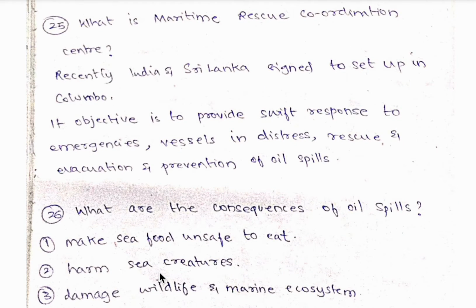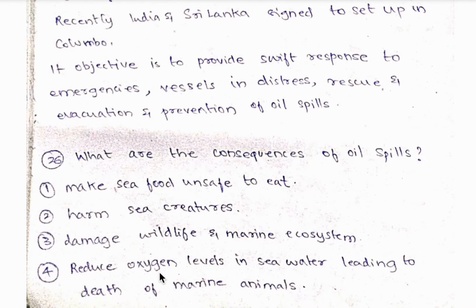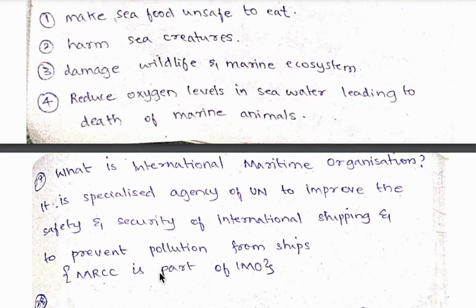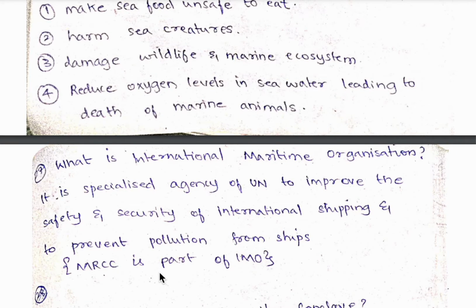26th question, what are the consequences of oil spills? They make seafood unsafe to eat, they harm sea creatures, they damage wildlife and marine ecosystems, and they reduce oxygen levels in the seawater, leading to the death of marine animals. 27th question, what is the International Maritime Organization?